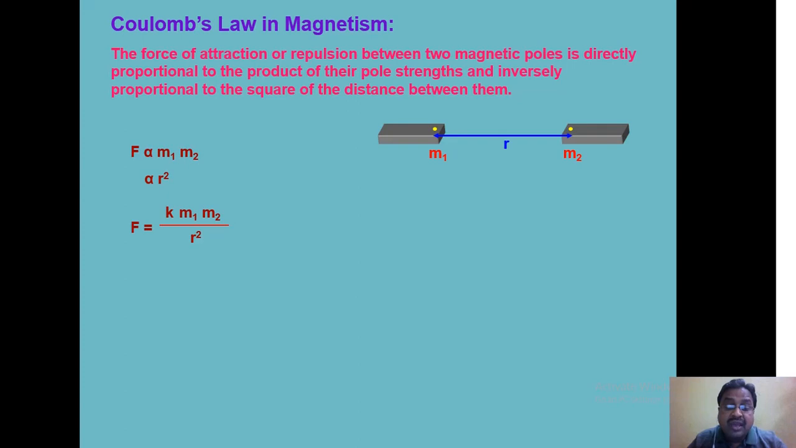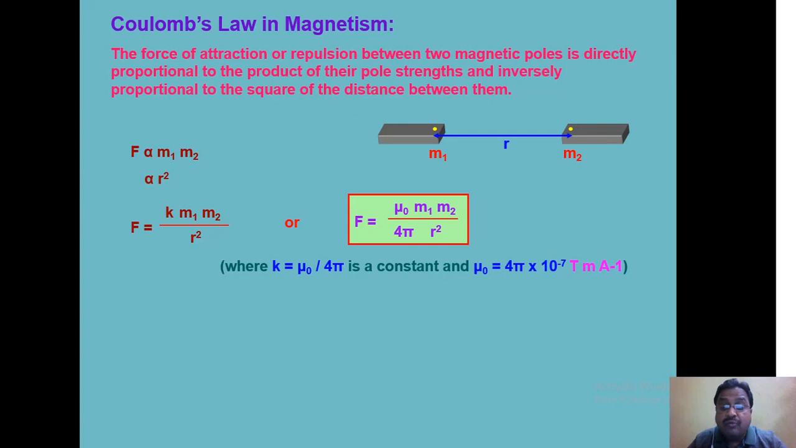F will be equal to K M1 M2 by r square, where K is a constant of proportionality, and in SI the value of K is mu 0 by 4 pi. So F will be equal to mu 0 by 4 pi M1 M2 by r square, where K equal to mu 0 by 4 pi is a constant. Mu 0 is called permeability of free space, or absolute permeability. Its value is 4 pi into 10 to the power minus 7 Tesla meter per ampere.